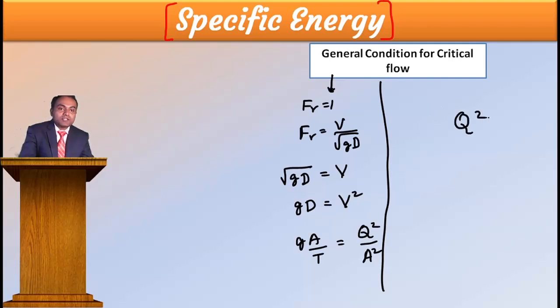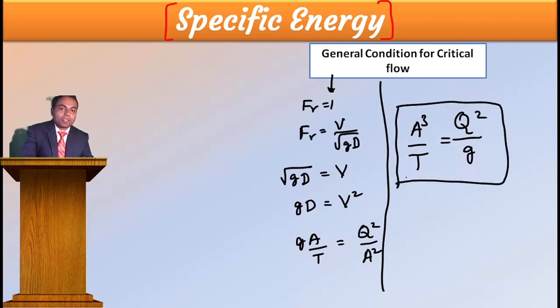Q squared by g is equal to A cubed by T. Over. Rest in peace. The entire thing is over. Why did I tell you rest in peace? Because this is the only condition which will explain the entire chapter.